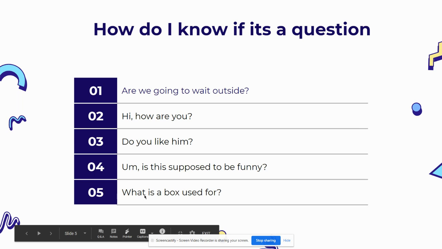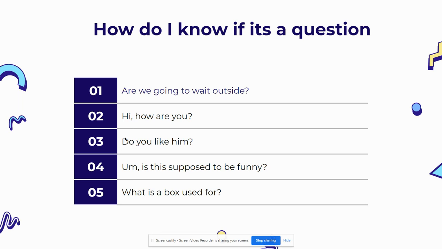Number 5 has the question word what. Number 3 has the question word do. Number 2 has the question word how. And number 1 has the question word are. Number 4 is the only sentence that doesn't have a question word, but it is still a question, right? It starts with a capital letter and it ends in a question mark. Remember that the clue is always going to be the question mark. You see that question mark? It's going to be a question.